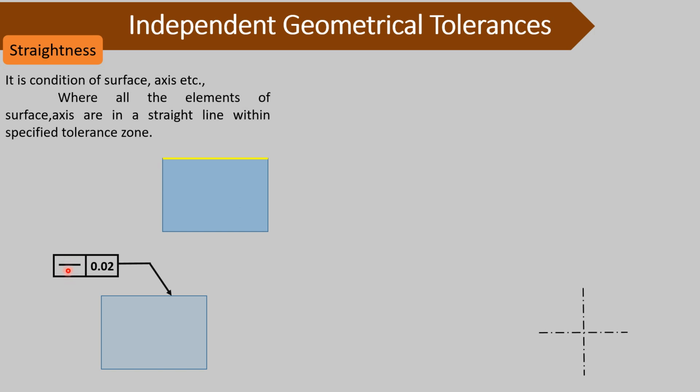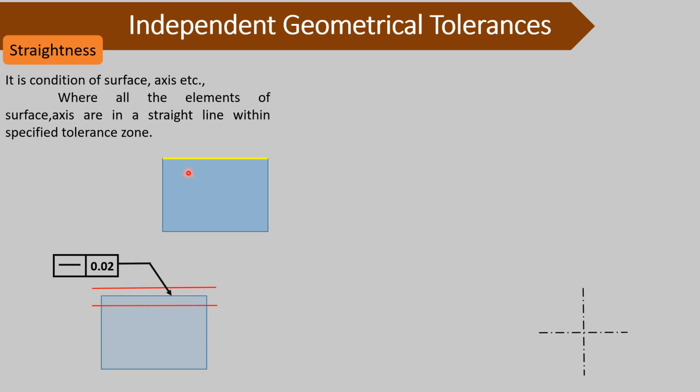In the first block, the straight line indicates the feature symbol. This feature symbol is for straightness, and this 0.02 is the straightness tolerance zone. So this straightness tolerance zone is defined by two parallel lines which are 0.02 distance apart from each other.